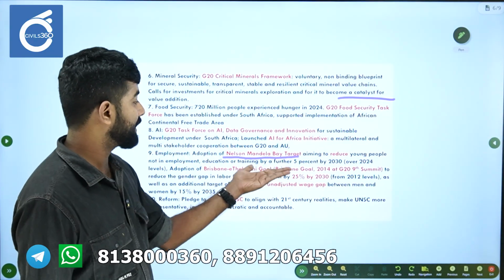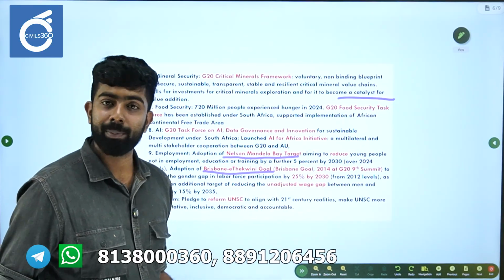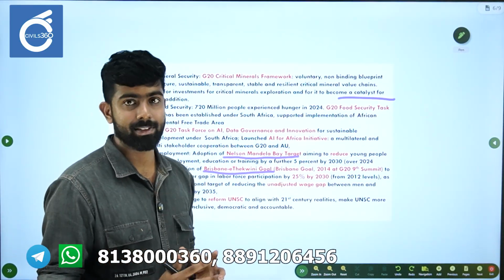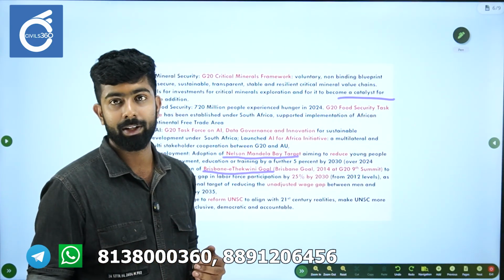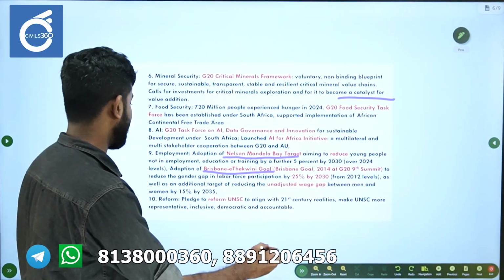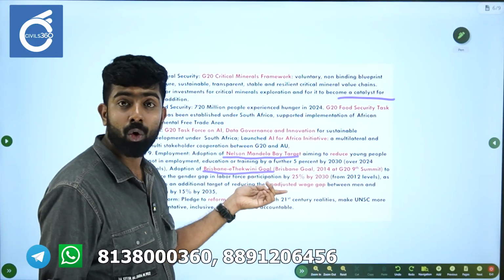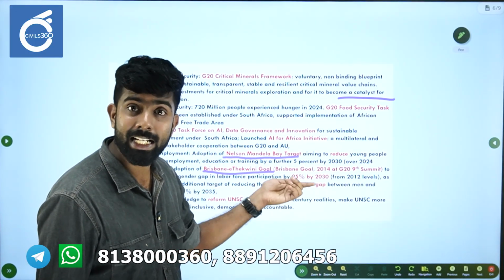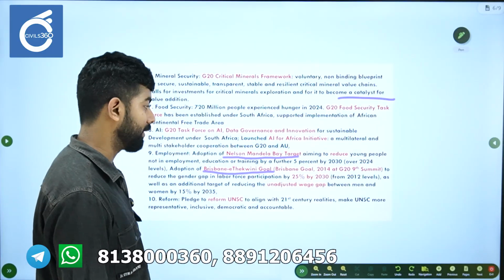So please understand these key documents, key declarations, key targets, what it relates to, who formulated it, what are the targets. The Brisbane eThekwini goal aims to reduce the gender gap in labor force by 25% by 2030.